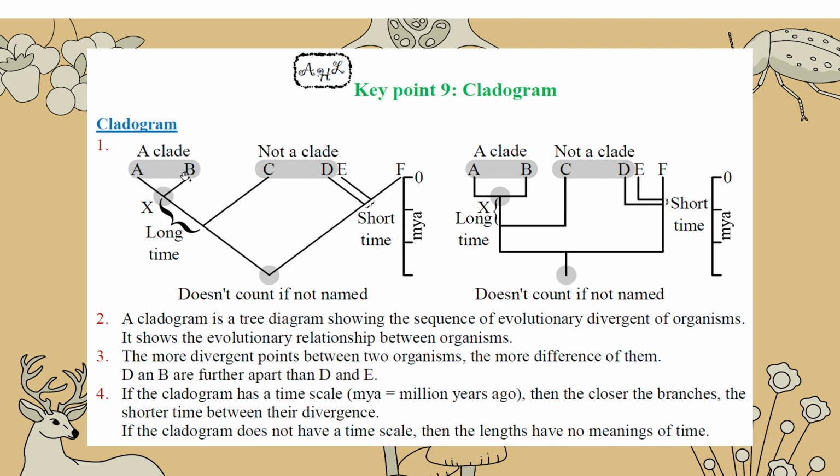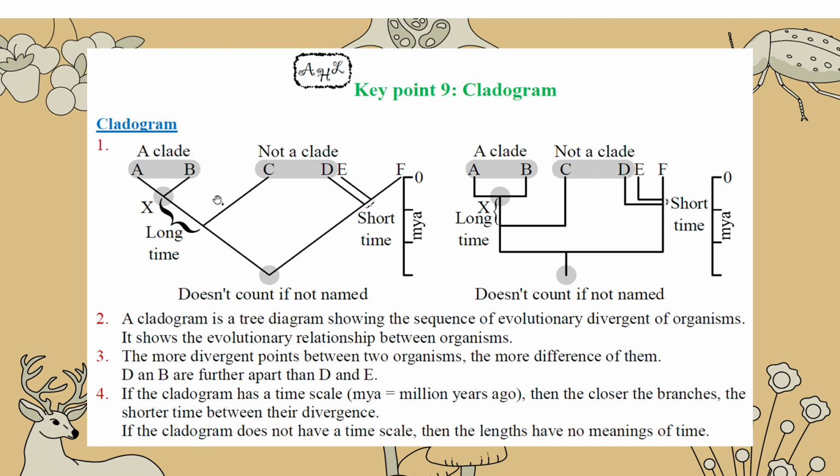When they spread out into different clades, if they are close, they diverged from the common ancestor. For example, A and B diverged from the common ancestor X, so A and B form a clade. But C and D diverged from different ancestors, right? So they don't form a clade. Sometimes in the cladogram there is MY, a million years ago, a time scale. It means that the short and long distances reflect the time between divergences. But sometimes they don't have this time scale. If there's no time scale, it means that this length has no meaning.